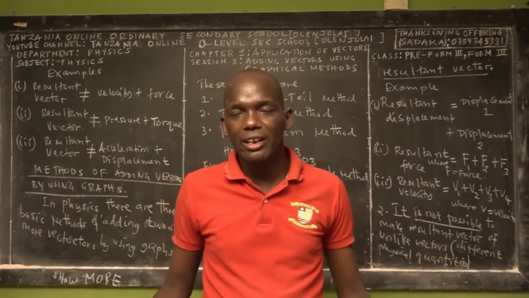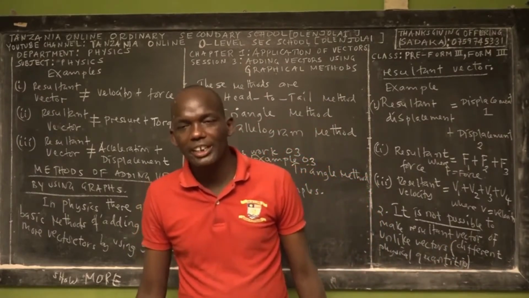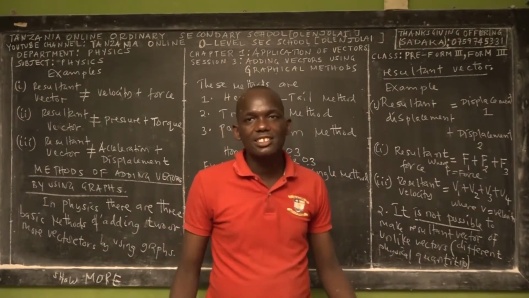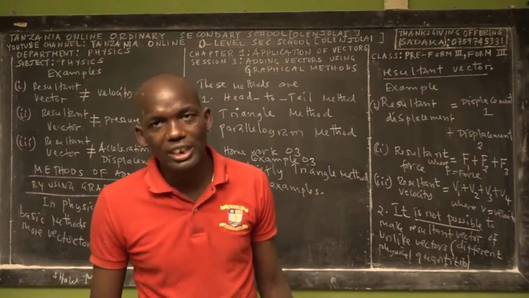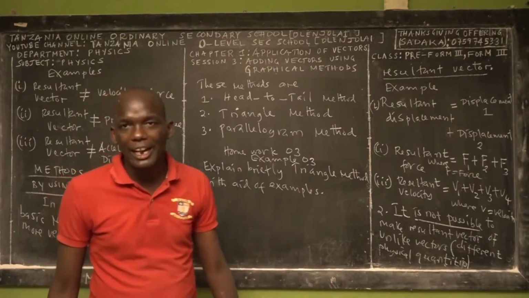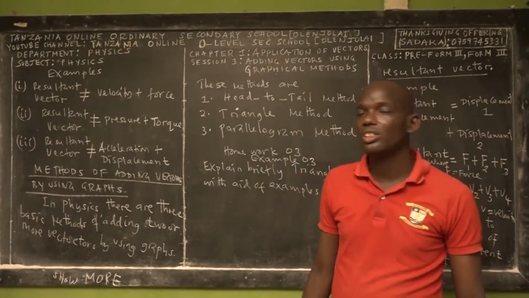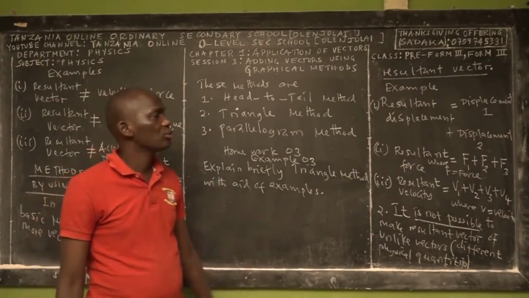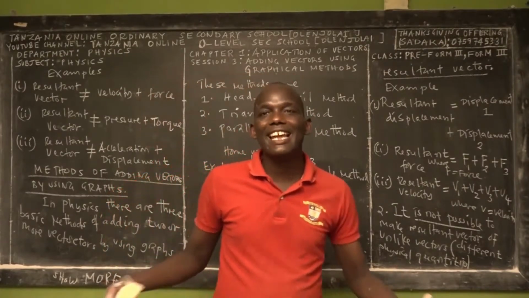Just simply try your level best. You can discuss with your colleague, with your classmate, and then everybody has to write his own work, and you have to understand what you've been discussing. So in the next session, session 4, I'm going to teach you about the head to tail method and triangle law, and I'm going to state one law. Then in session 5, I'm going to teach you about the parallelogram method, which is a very useful method, and then we'll go into the concepts of relative velocity, and later we'll teach about resolving of forces and other subtopics. So this is the end of session 3.